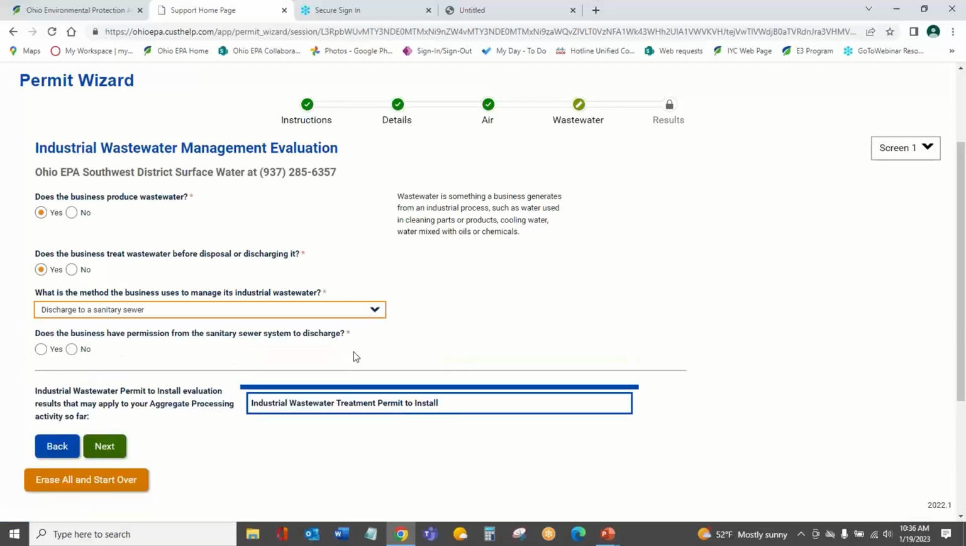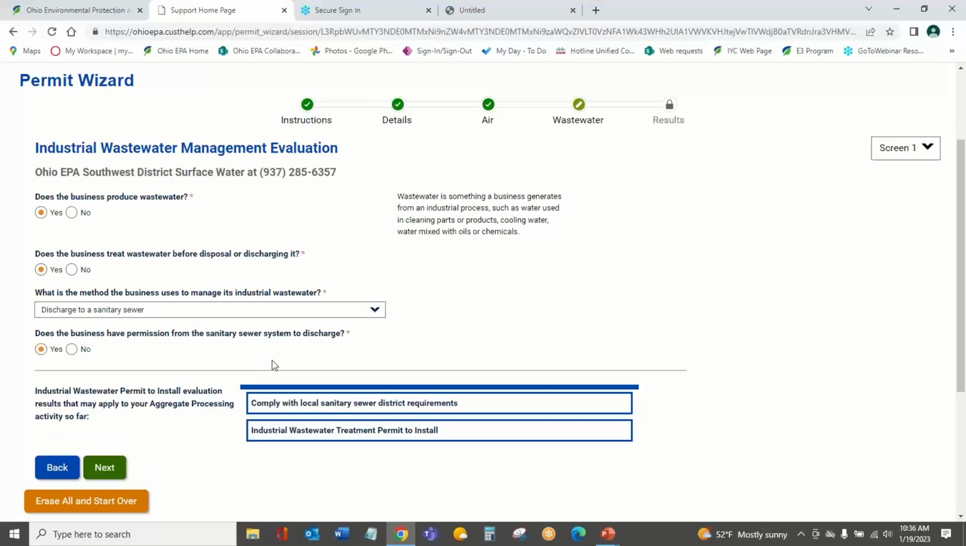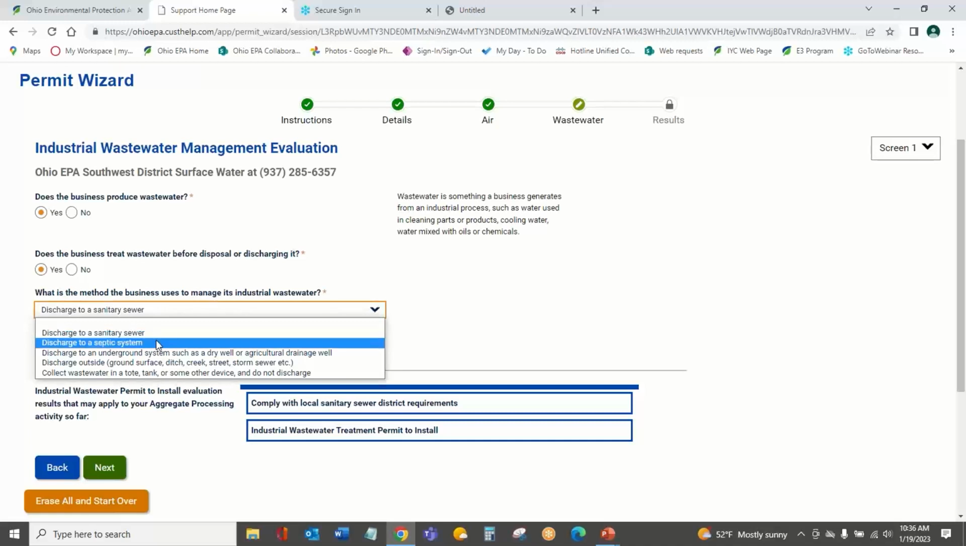I'm in connection with my local sanitary sewer. They know that I'm discharging. Yes, I have permission to discharge with them. And it just tells me that I need to comply with their requirements because we have an agreement between us and my sanitary sewer. Let's say I'm discharging to